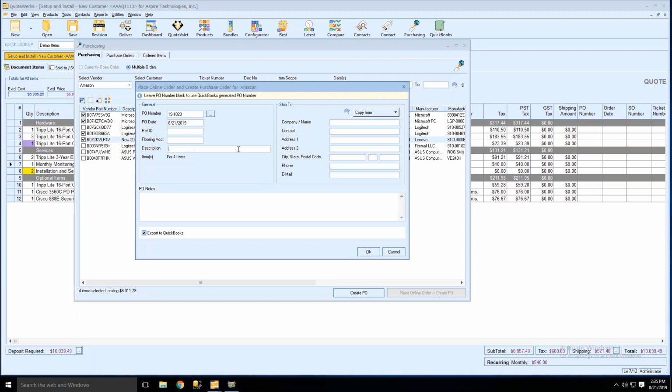These are really just for your internal fields. And then where you want it shipped to. For our example, we're just going to do our locations. We're going to have it shipped to us.